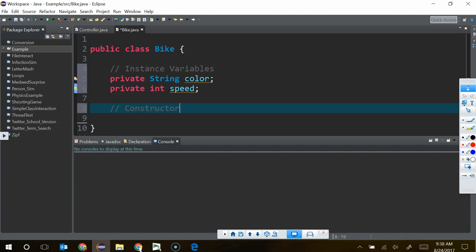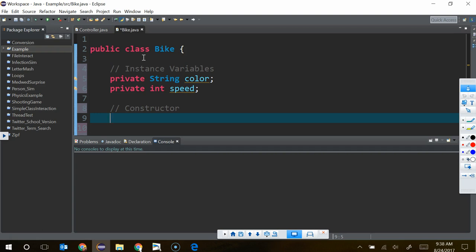Now let's build a constructor for this. What's the constructor going to be? How do I build a constructor? You give it the same name as the class. What? No return type. Good. So what do I need first? Constructors are always public because they're going to be called outside of the class. And then I need parentheses. Why do I need parentheses? For parameters. And what kind of thing in Java always has parameters? Methods. And a constructor is a specialized type of method. Why not a semicolon here?